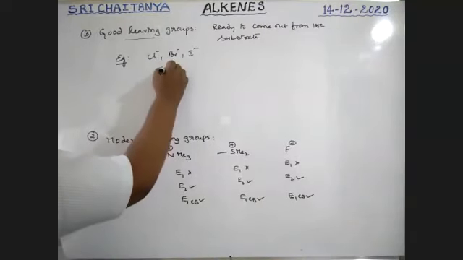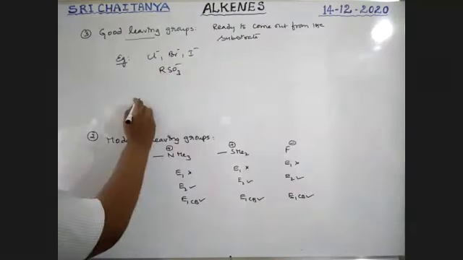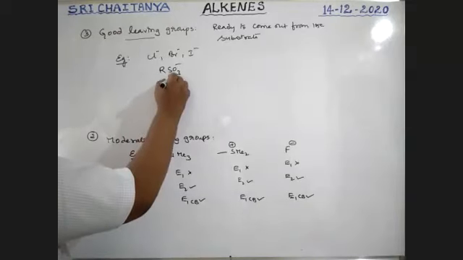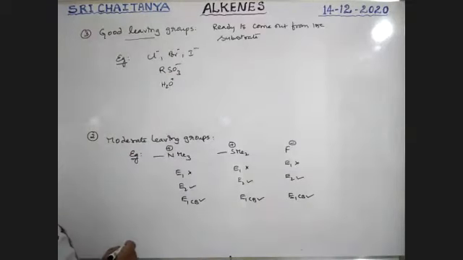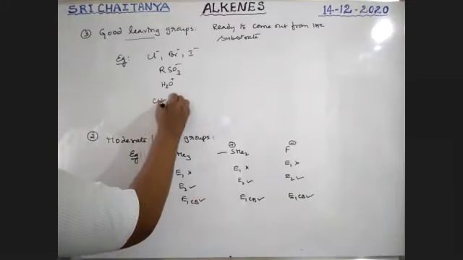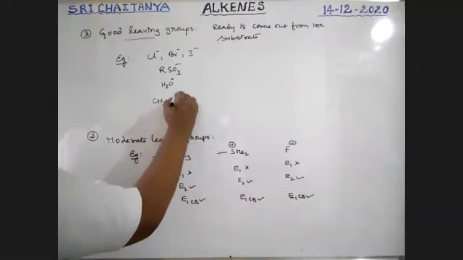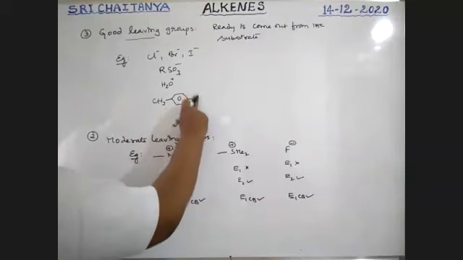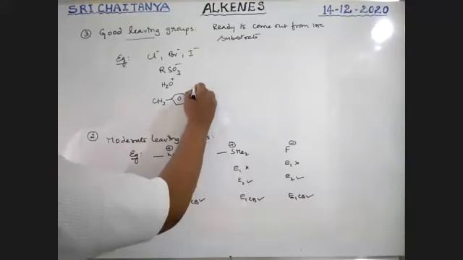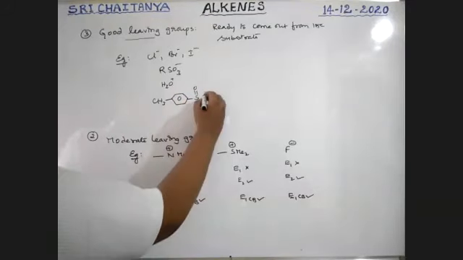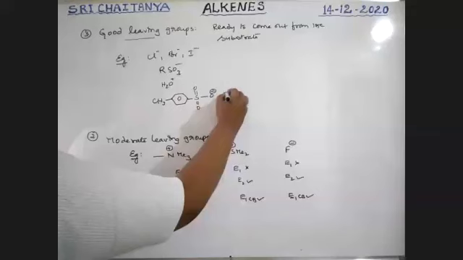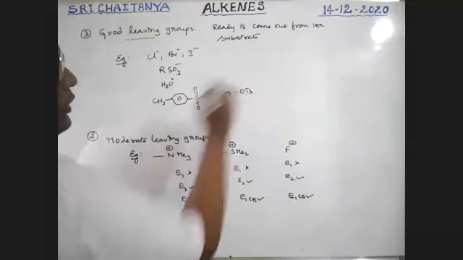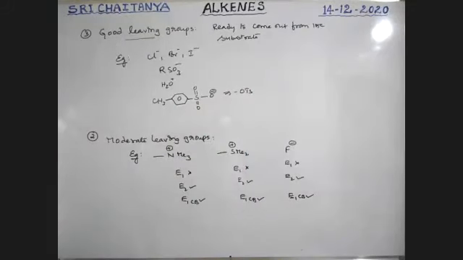Next, RSO3 minus, H2O plus, and the tosyl group, boys. What is that? CH3, it is a toluene, then S double bond O, O minus, which is indicated with OTs. The symbol for that one is OTs.